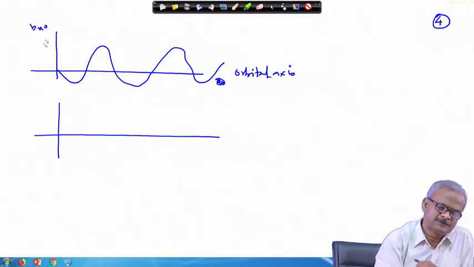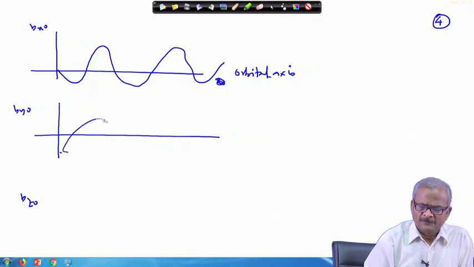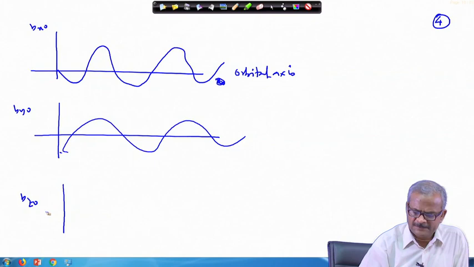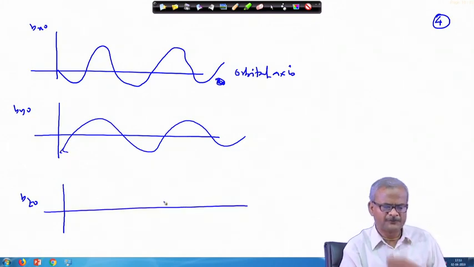So, this is b x 0. Similarly, you will have b y 0 and b z 0. There is some periodic pattern, with a little bit of variation. It is not exactly periodic, but you can assume it to be periodic.